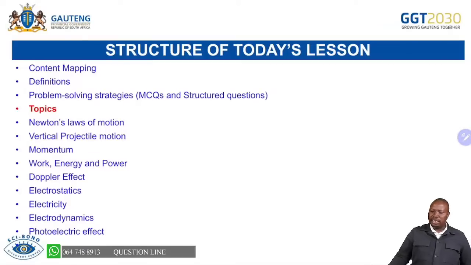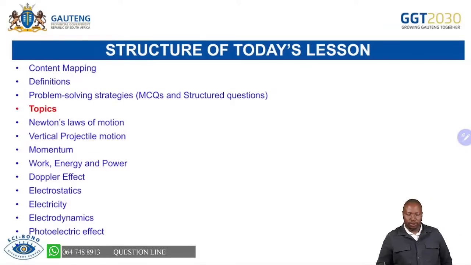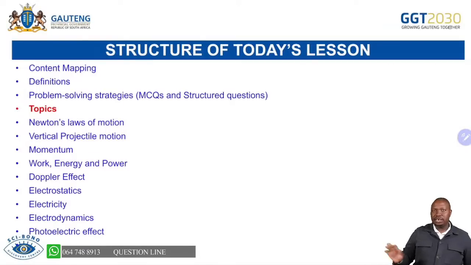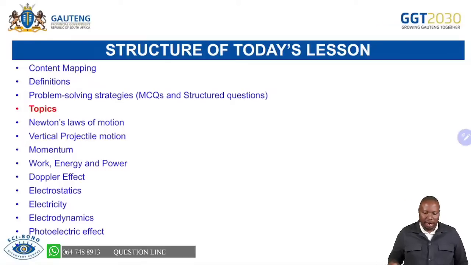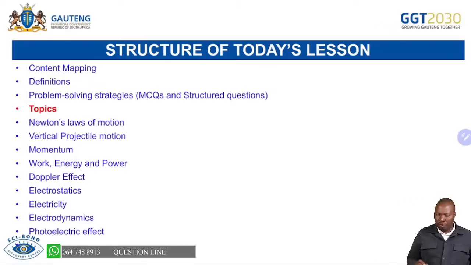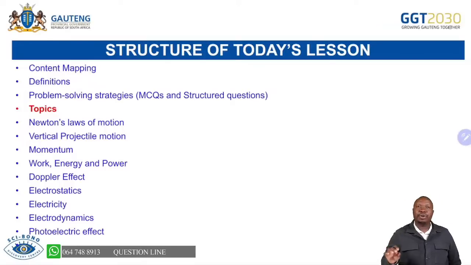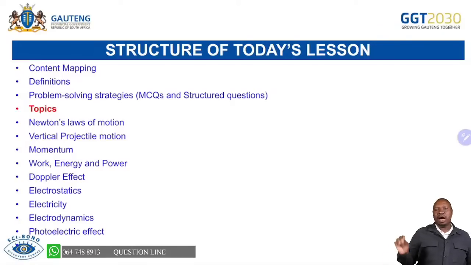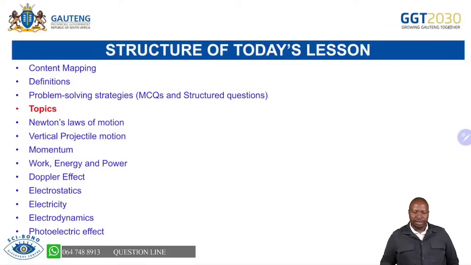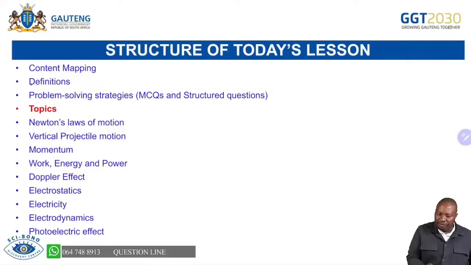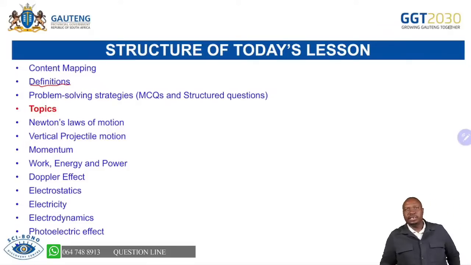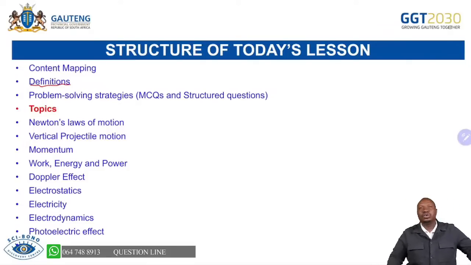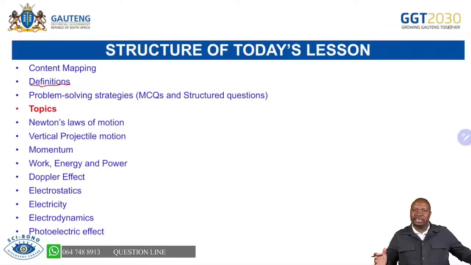Now, the structure of today's lesson is in this way. We'll look at the content for the whole topic. We'll summarize it and move forward. Remember, the main thing here is problem-solving strategies. How do you go about answering questions? We can't leave definitions out. For all the questions that you are going to write, you are going to find questions that say define.